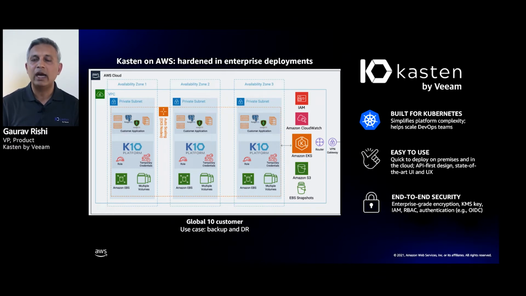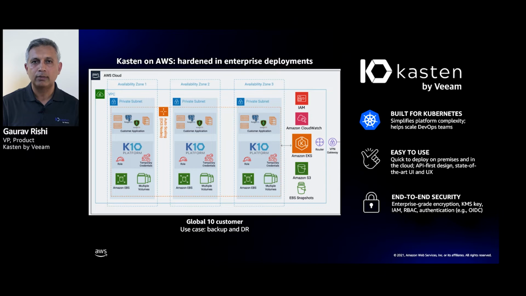We can take an assumed IAM role, for example, and make sure that we reduce our own surface area. Additionally, we are launch partners for Bottlerocket, and so we are also innovating in security for containers in multiple paths.